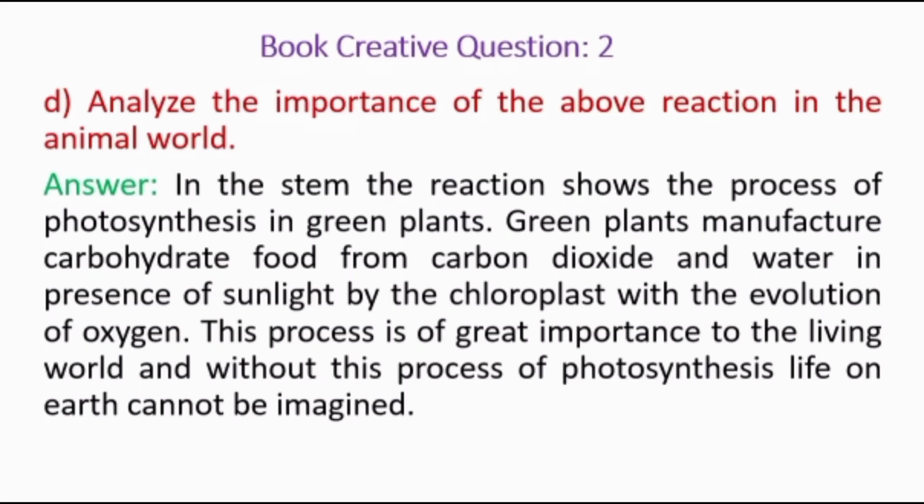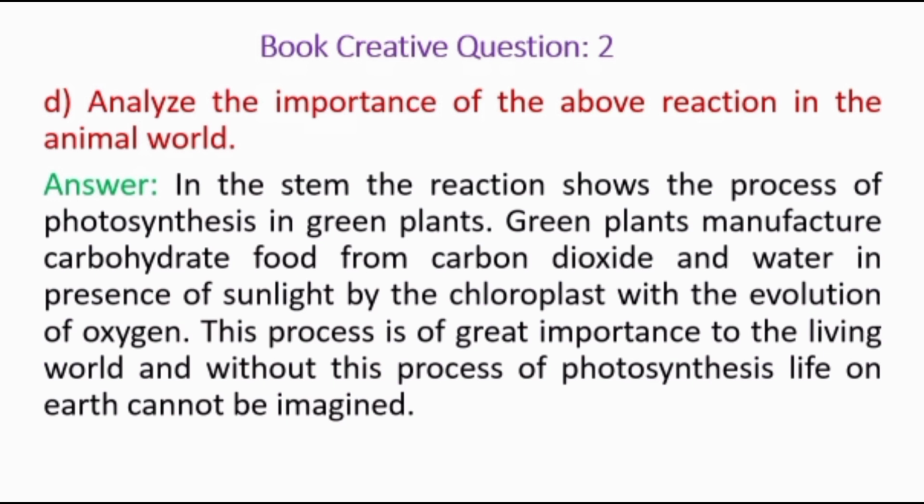Now we will learn the answer of question number D. Analyze the importance of the above reaction in the animal world. Now we will learn the answer. In the stem, the reaction shows the process of photosynthesis in green plants.